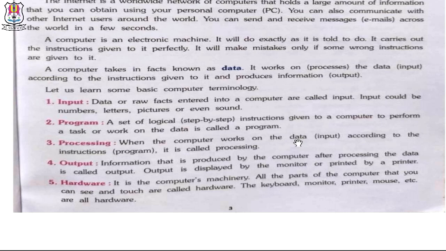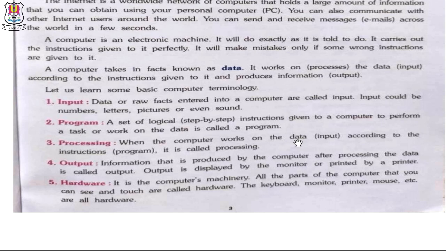Let us learn some basic computer terminology. Number 1. Input. Data or raw facts entered into a computer are called input. Input could be numbers, letters, pictures, or even sounds. Number 2. Program. A set of logical step-by-step instructions given to a computer to perform a task or work is called a program.